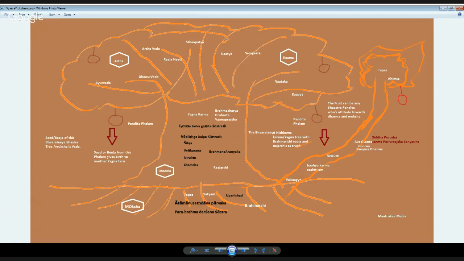Jyotisha, Ganita, and Tarka Shastras? These are the 4 areas, which are Darshana Shastras and Vedangas. And then what is Dhanurveda, Ayurveda, Ardhaveda, Rajaniti Shastra, what is Sthapatya Veda, and what is Gandharva Veda, and what is Natya Shastra and Sangeet Shastra, and what are different kavyas, all these things.